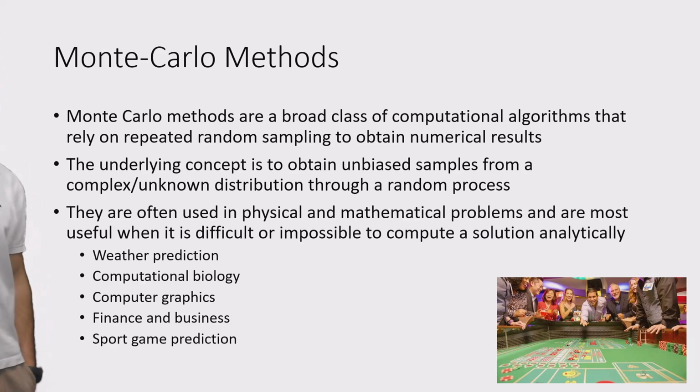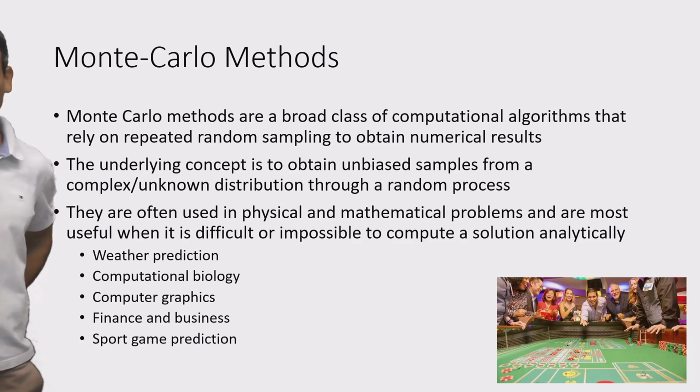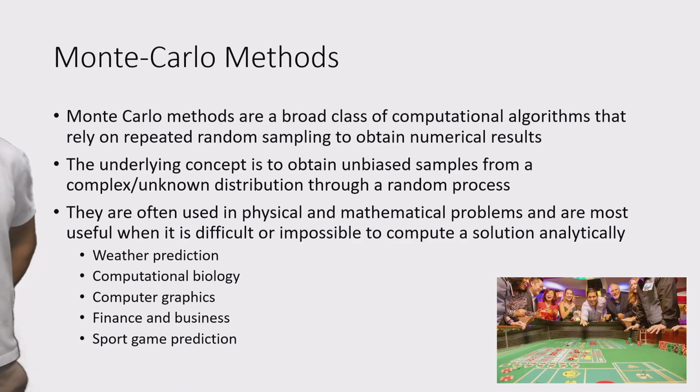These approaches are often used in physical and mathematical problems and are most useful when it is difficult or impossible to compute a solution analytically. They are often applied in weather prediction, computational biology, computer graphics, finance and business, sports game predictions, and more.